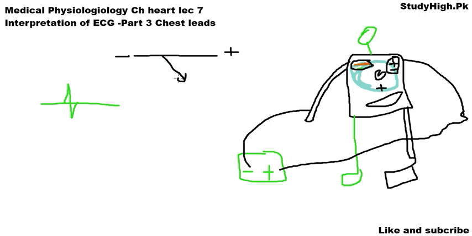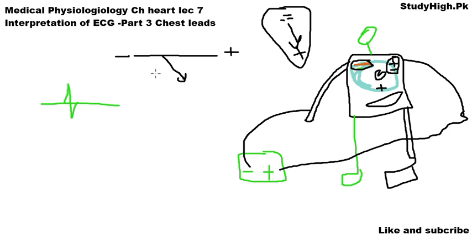The QRS vector shows, with its tail, that if this area of the heart is negative, depolarized, whereas this area is still polarized, then we can draw the QRS vector in this direction. The arrowhead shows the positive region of the heart and the tail shows the negative region.